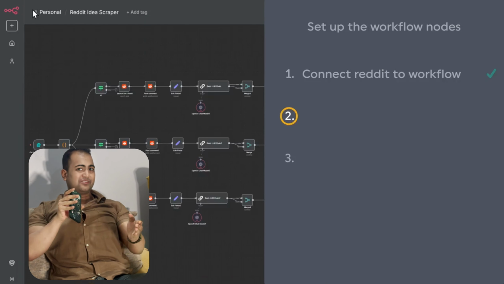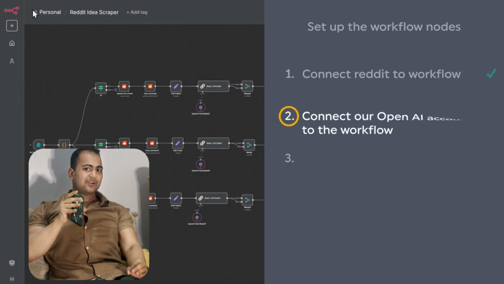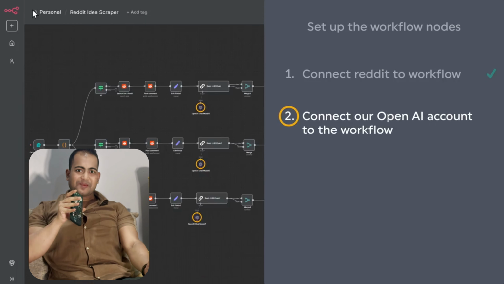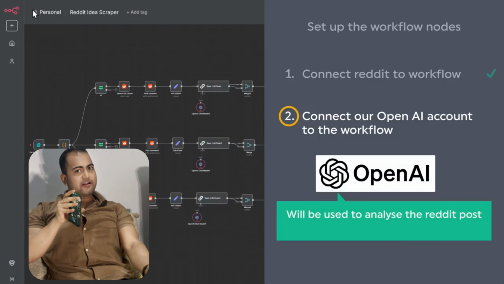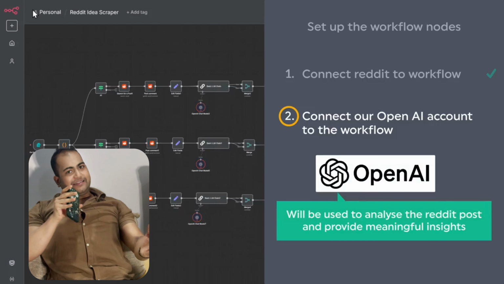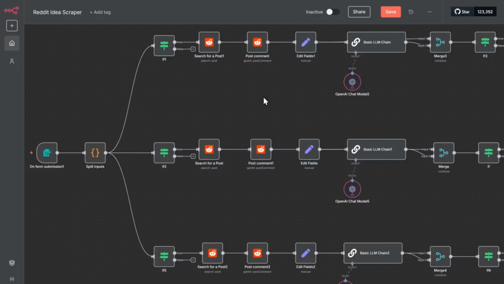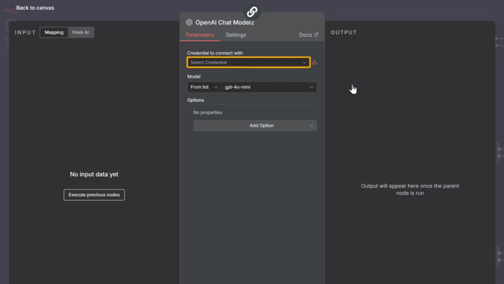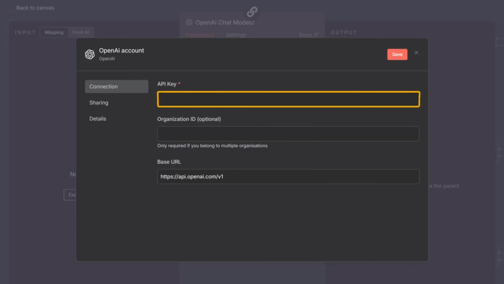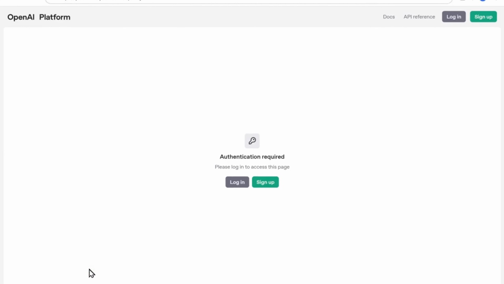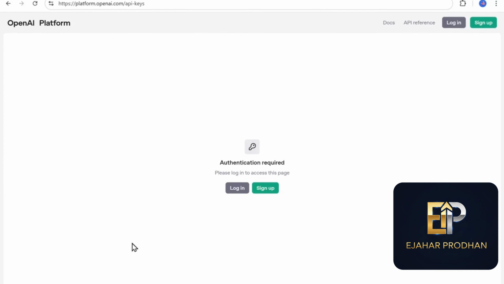Next, let's go to the second step, which is to connect our OpenAI account to the workflow. OpenAI will be used to analyze the Reddit posts and provide meaningful insights. Click on one of the OpenAI chat model nodes, go to credential, select create new credential, and it will ask for your API key. To get that, click the link below this video and it will take you to the OpenAI platform. Sign in with your Google account.